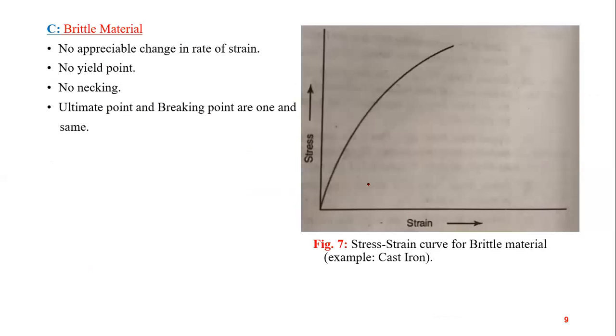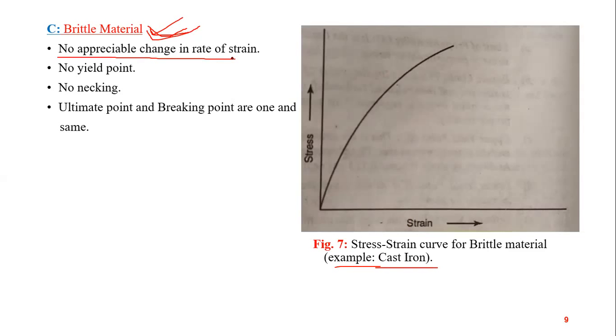Now we talked about ductile materials. Now we study brittle materials like cast iron. Cast iron is a brittle material. So for a brittle material, for example cast iron, the stress strain curve is totally different from a ductile material. Okay.